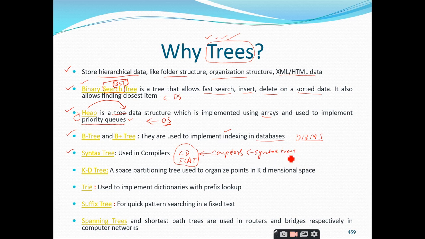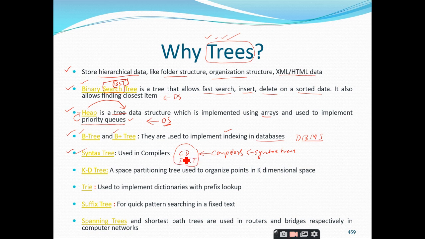But you should know what these trees are and how we are going to represent them. A tree is nothing but a collection of nodes where one node is specially designated as the root node. That particular definition is very important. A B plus tree will have a root node, a syntax tree will have a root node. All these things are common, but how we are going to use or represent it for different applications is where you will differ, right.